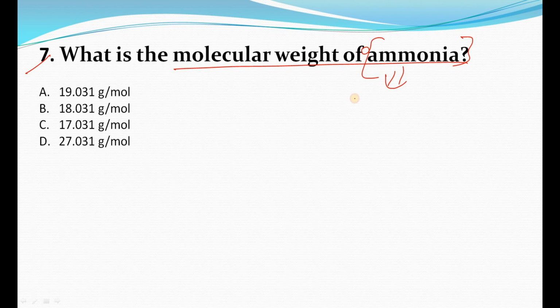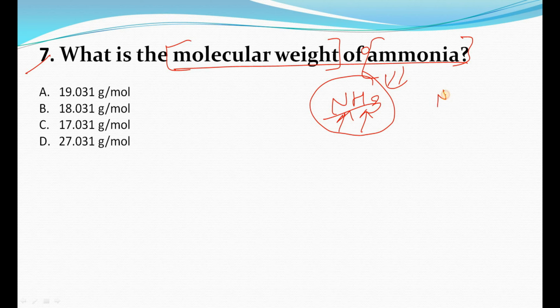So what is the formula of ammonia? The formula of ammonia is NH3, right? If we know the molecular weight, and we can see the atomic weight of the individual element, then we can simply find out the molecular weight. What is the meaning of molecular weight? Molecular weight means we are calculating the weight of the molecule, and this is a molecule, right?